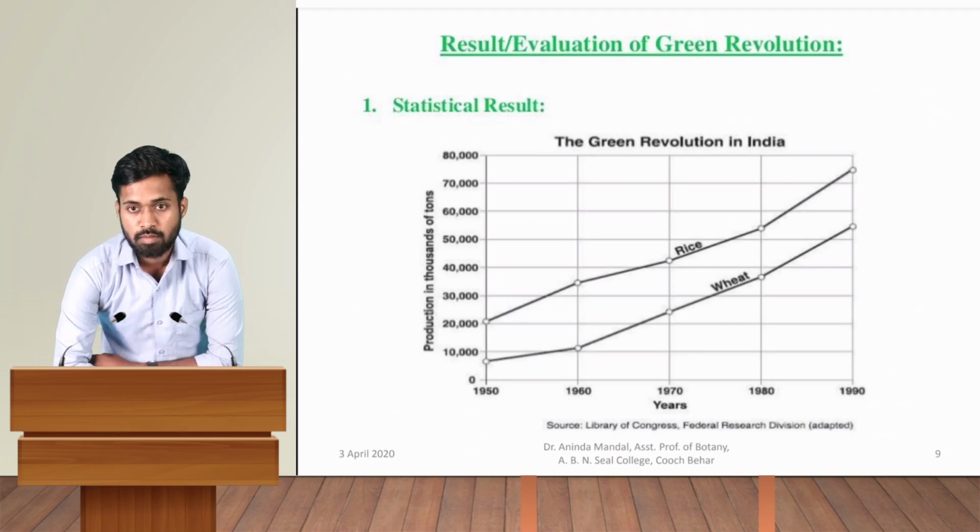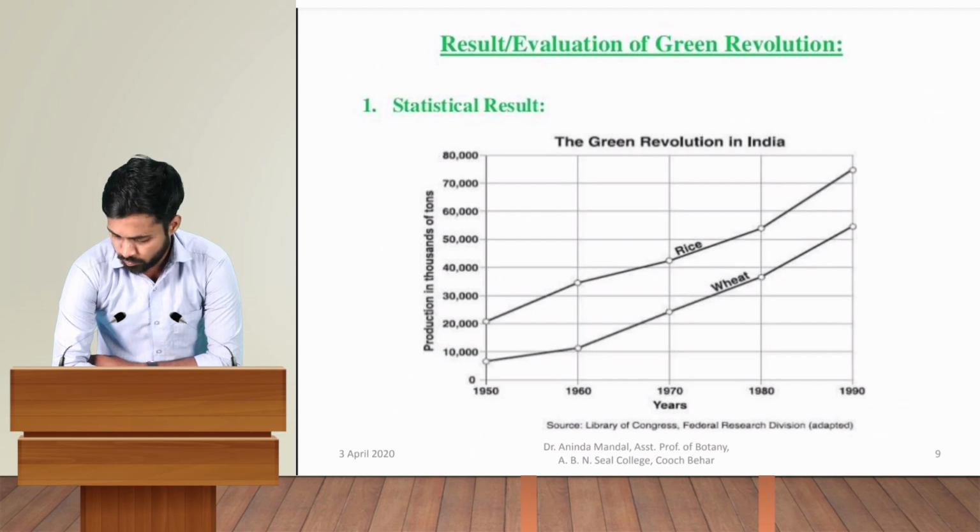Now here is a graph showing rice and wheat, the mainly focused crops, from 1950 to 1990. It shows the grain production in India. In 1950, rice production was around 20,000 tons, and in 1990 it increased to 75,000 tons.